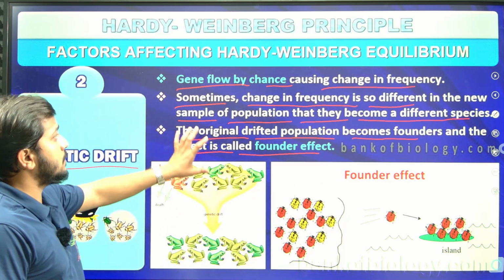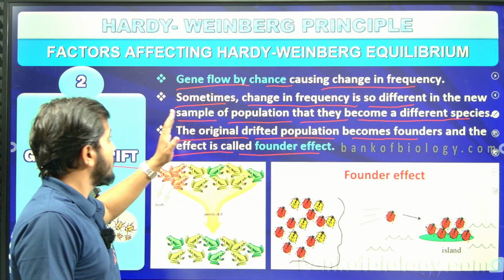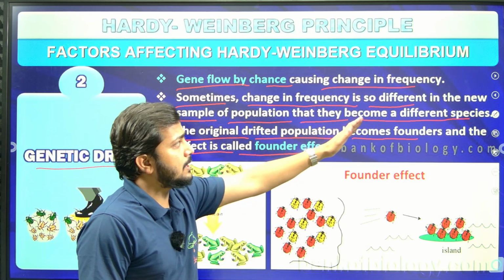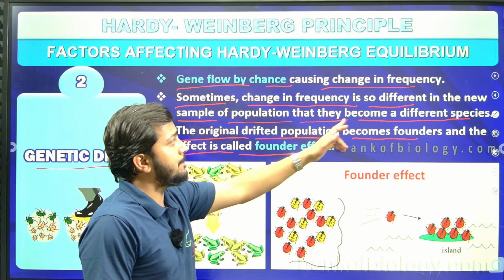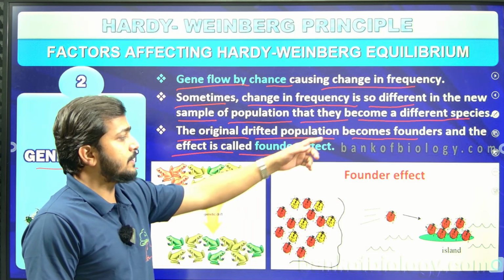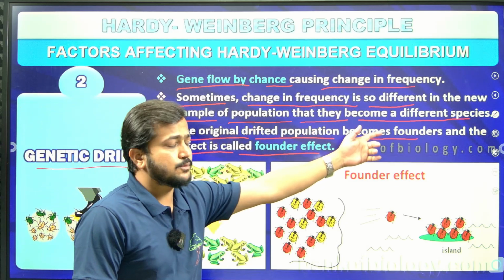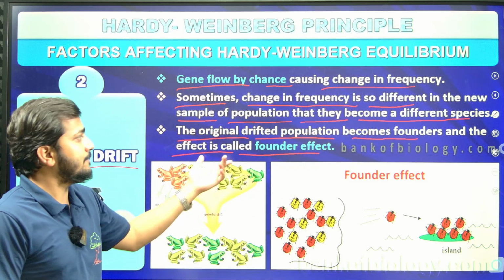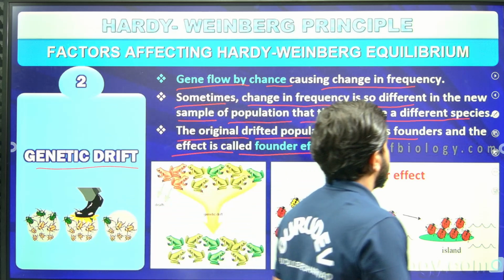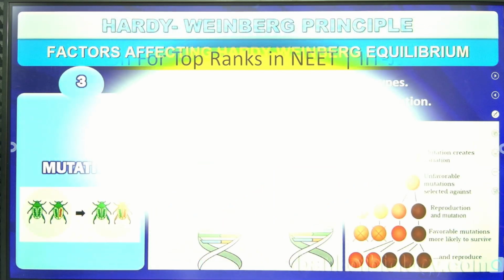So this is what you should remember here. The change in the frequency is so different in the new sample of the population, and that is because they become a different species. You can consider a color-based one, so different changes you are going to find out. The original drifted population becomes the founder, and the effect is known as the founder effect. The original population itself is a founder one, so that effect is what we call the founder effect.